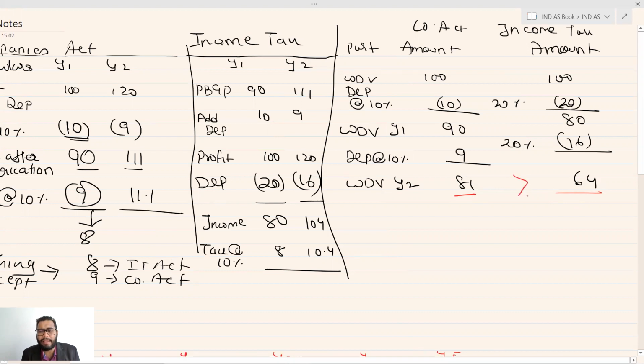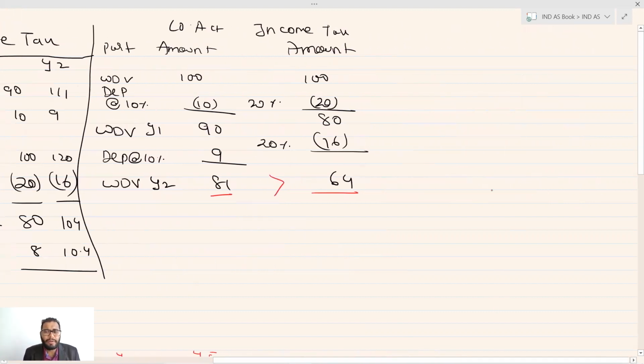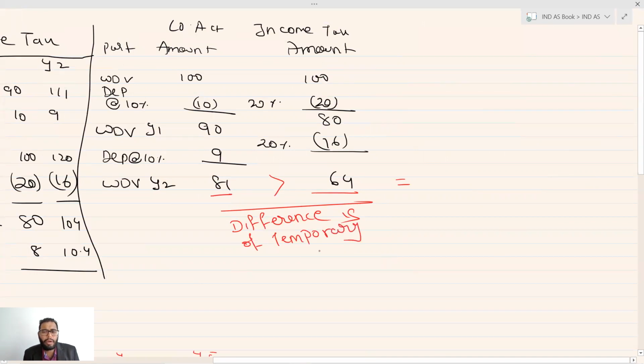My Companies Act value is higher than the Income Tax Act value, which means this phenomenon will give rise to the deferred tax, if this difference is of temporary nature. Now, to calculate the deferred tax, we need to go into further detail and understand what the standard says.